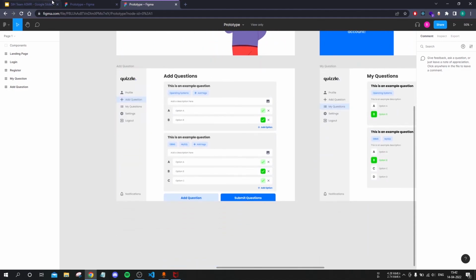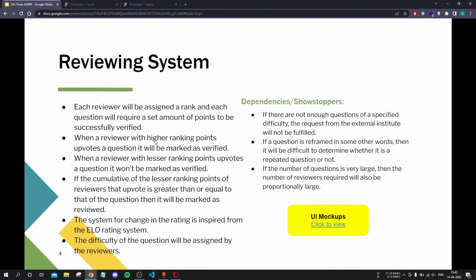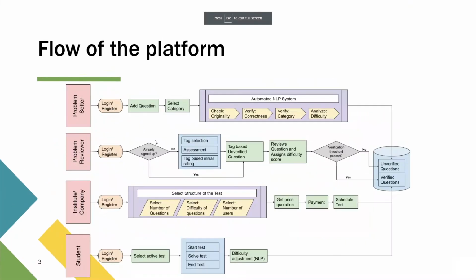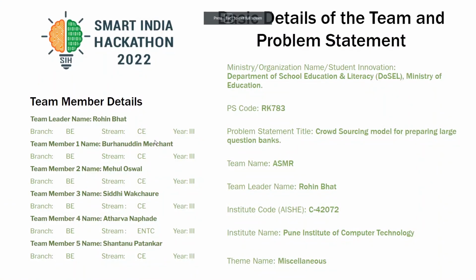So this was a brief overview of our problem statement and the idea that we have come up with to solve that problem. This has been the idea of Team ASMR. Thank you.